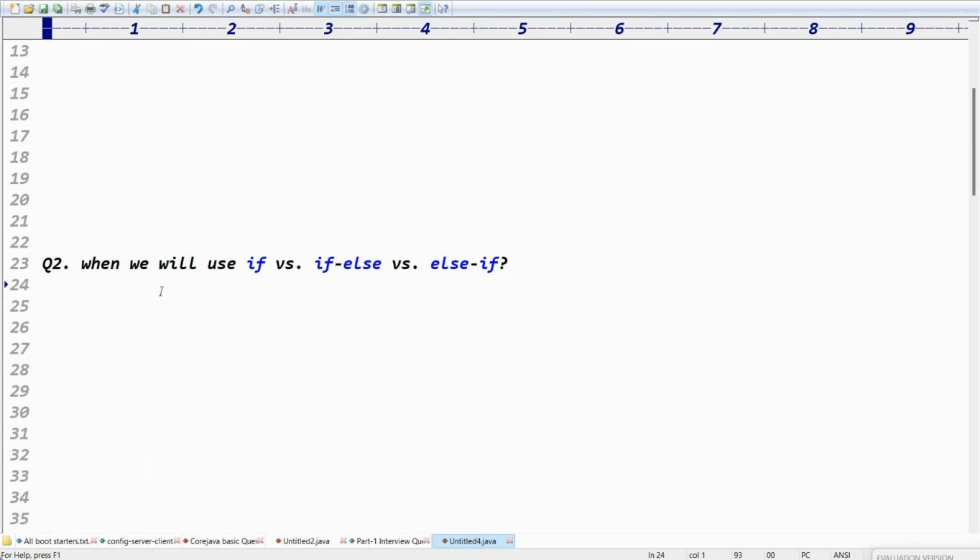Just try to check what answer you are giving and what answer I am saying. In an interview panel, go with whichever one you feel is better. If your answer is better, you can tell your answer. If my answer is better, you can tell my answer. Okay. Because if is used to take only one option.